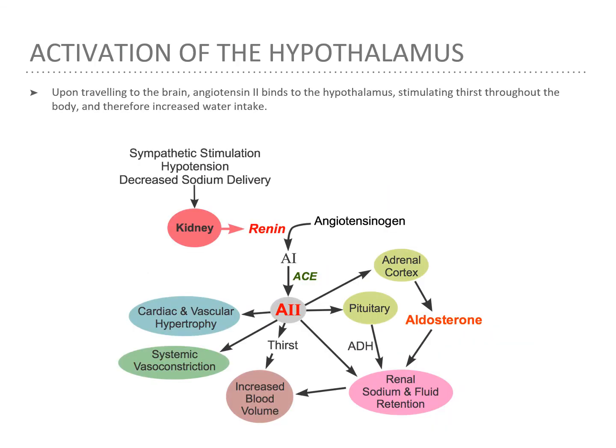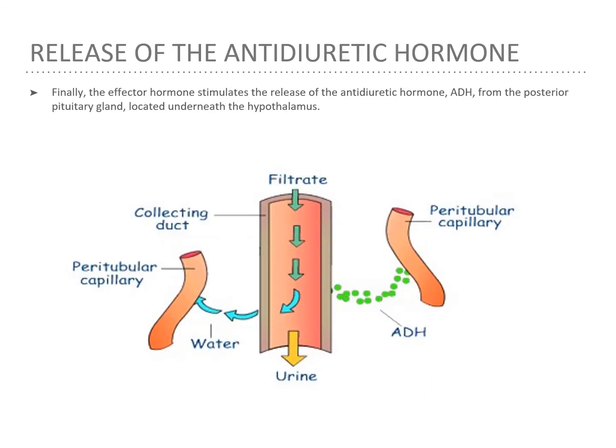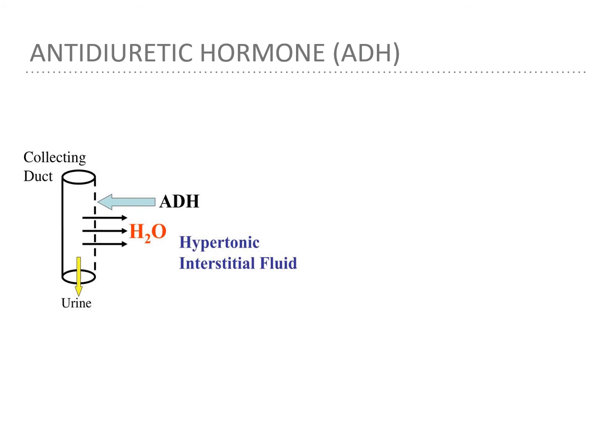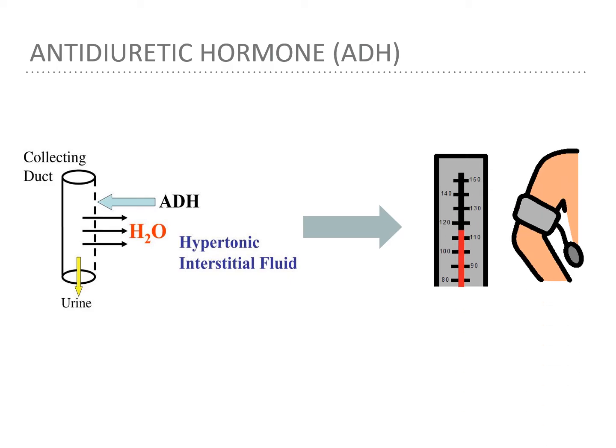Upon traveling to the brain, angiotensin II binds to the hypothalamus, stimulating thirst throughout the body and therefore increased water intake. Finally, the effector hormone stimulates the release of the antidiuretic hormone ADH from the posterior pituitary gland located underneath the hypothalamus. The primary functions of ADH are to prevent the production of urine as well as increase water reabsorption in the kidney by inserting aquaporins at the collecting ducts of the nephron. All of these mechanisms collectively operate to increase blood volume and subsequently elevate blood pressure.